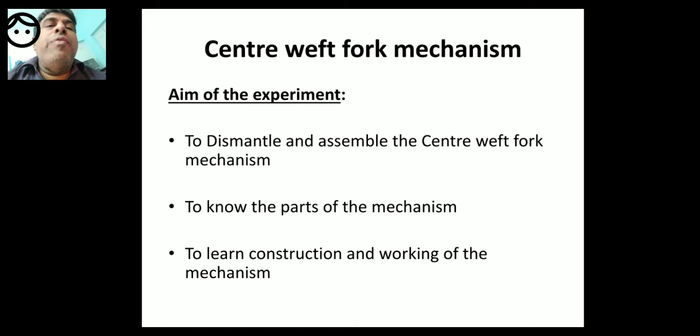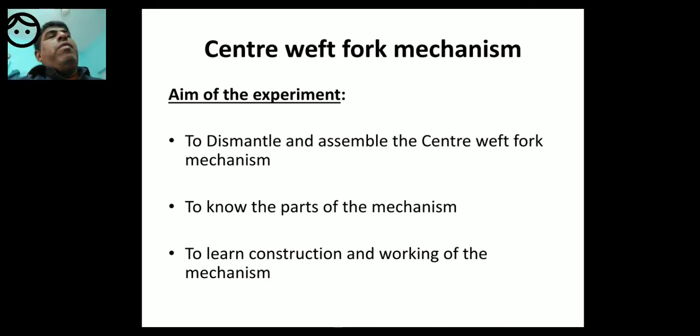That is the weft stop motion. It is used in 2 cases: either weft breakage or weft exhaustion. In both cases there is no weft on the running loom. So in that case, weft stop motion is used.